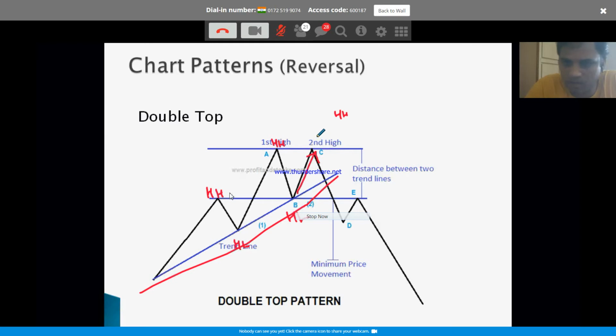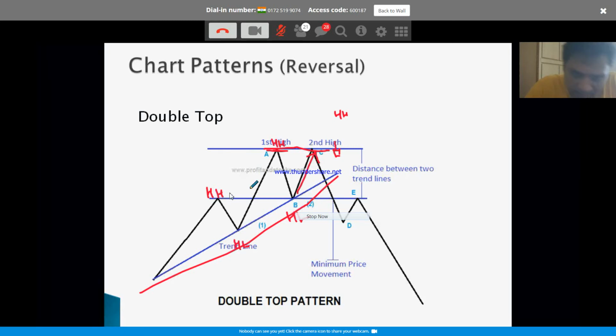But what happened here? It stopped exactly at this point. You can anticipate this. If this is reversing, let's assume here you see a shooting star. Now you see the first high here. You are looking at the formation of a shooting star. What it is telling you is that the market could be reversing from here, right? So you can anticipate there will be no higher high on this next swing high. So you can take a short position here.